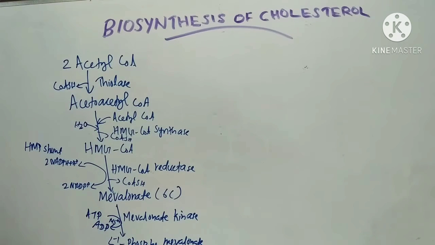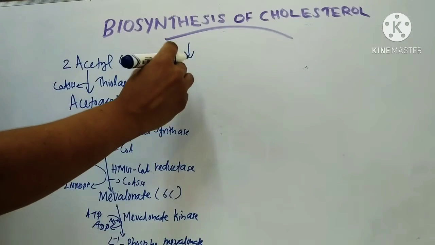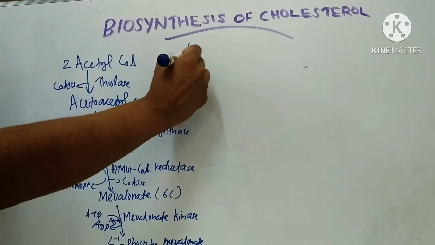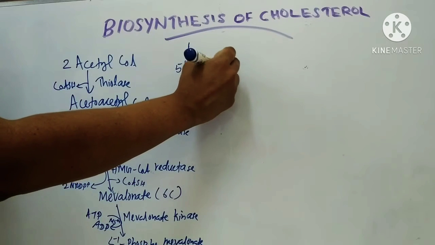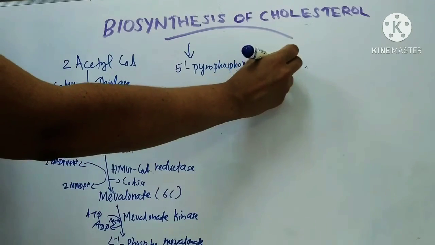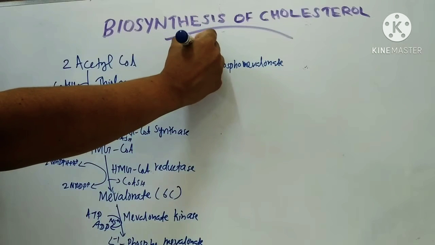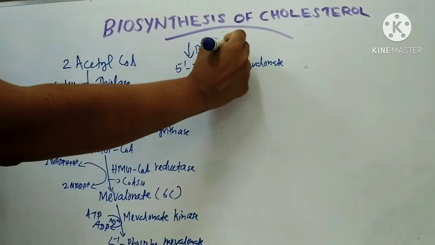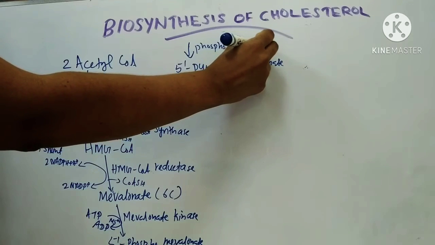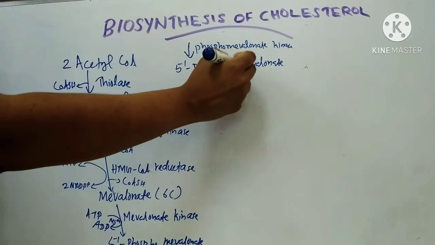This 5' phosphomevalonate again undergoes phosphorylation by another kinase, phosphomevalonate kinase, and it forms 5' pyrophosphomevalonate.